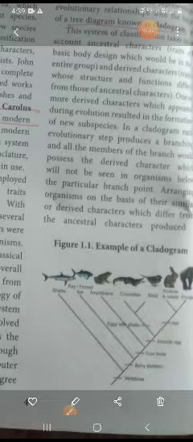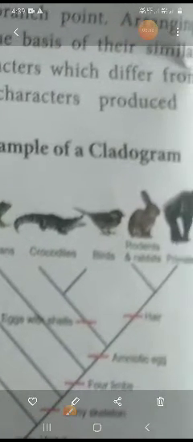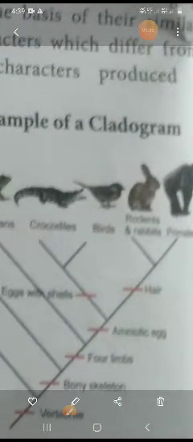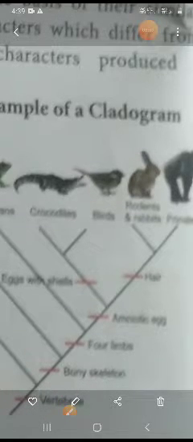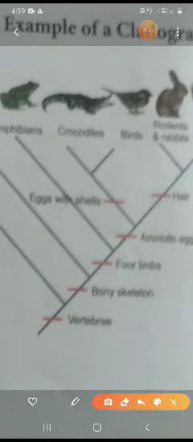See the diagram below, which is an example of a cladogram. First shark, ray, finfish, amphibians, crocodiles, birds, and bats are all present in that. Here primates and rodents. So how is it formed? See here: vertebrate, bony skeleton, four-limbed animals, amniotic, and here hair. So eggs with shell, up to this point only, eggs with shell. After that it is not there.